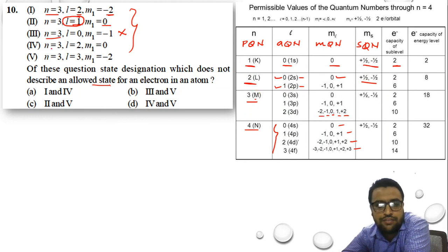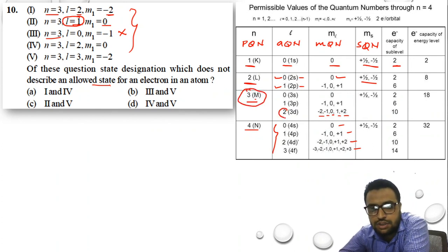Okay, now let's come to the fourth. If the value of n is 3, the value of l is 2 and m is 0. If the value of l is 2, is 0 there in m? You can see m values are totally how many values? 5 values, among which 0 is also one option. That means m can have 0.